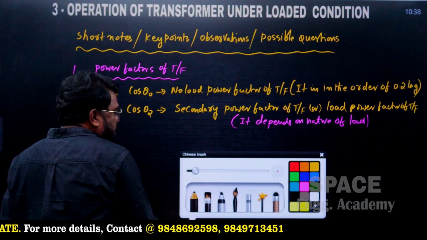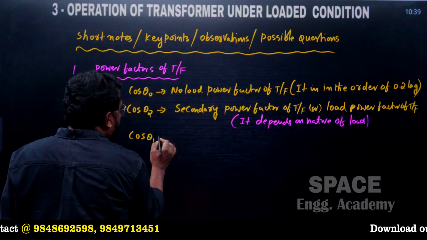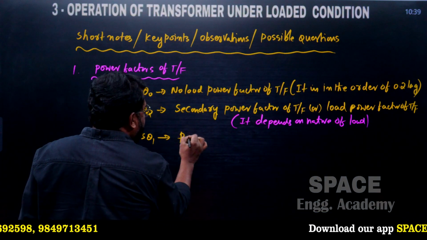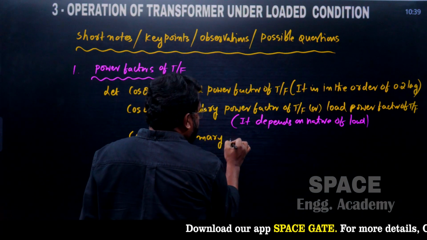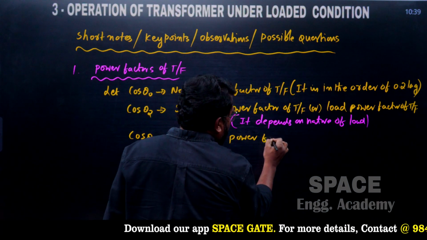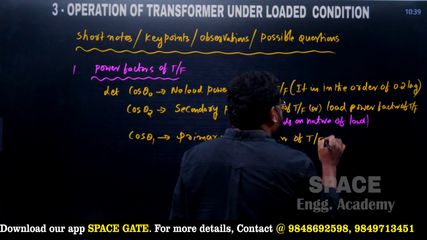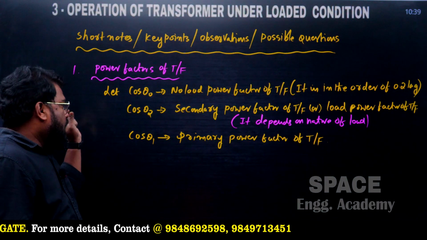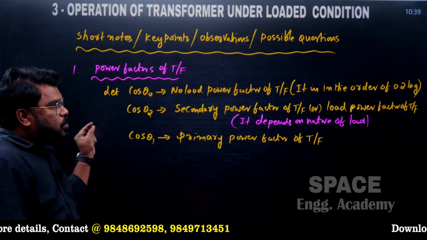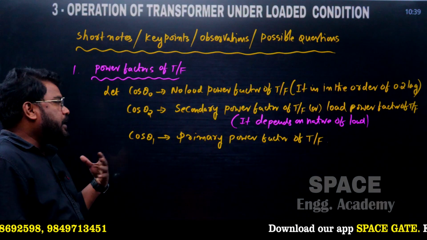Another power factor of the transformer is cos theta 1, the primary power factor of the transformer. So these are three power factors: the no load power factor, the secondary or load power factor, and cos theta 1, the primary power factor.